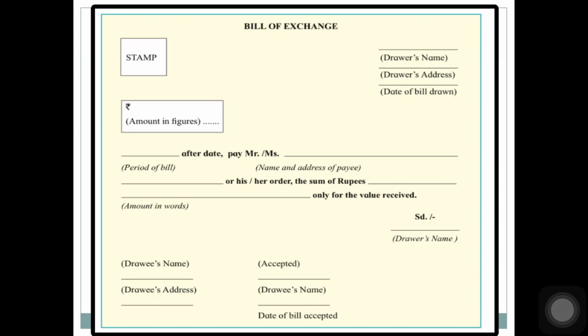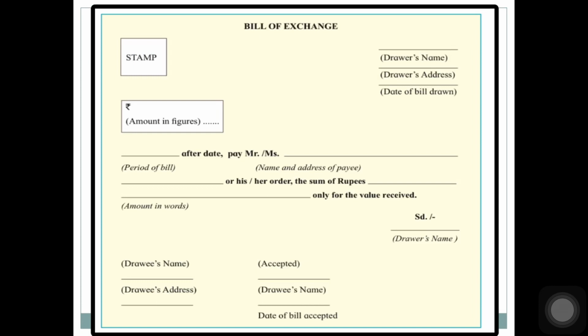Now see, this is how a bill of exchange looks. First the heading, bill of exchange. Then on the left hand side topmost you can see the stamp, below that the amount in figures, and on the right hand side top you can see the drawer's name and drawer's address. Then you will leave one line and write the date of bill drawn, and then come down and write the period of bill, dash after date.